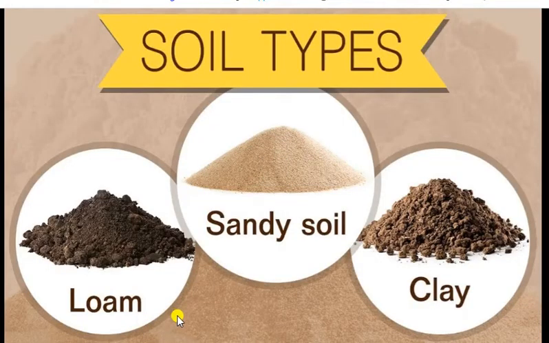Air is present in soil, however the proportion of air depends on the type of the soil. There are three main types of soil: loam, sandy soil and clay. The presence of air and water in the soil depends on the size of the particles of the soil. For this, we will closely observe the soil structure and size of the particles of these three types of soil.